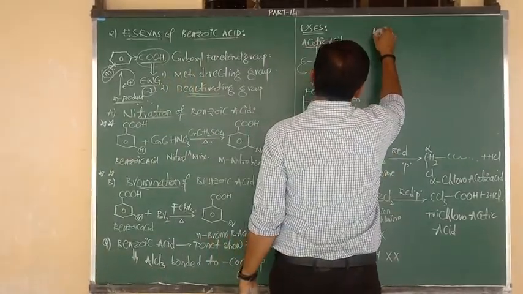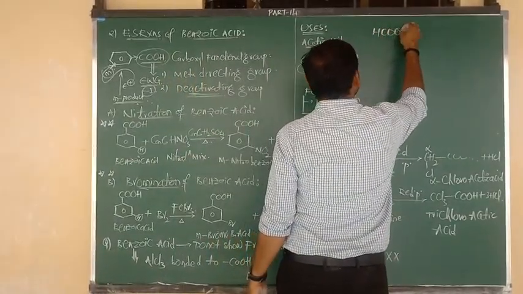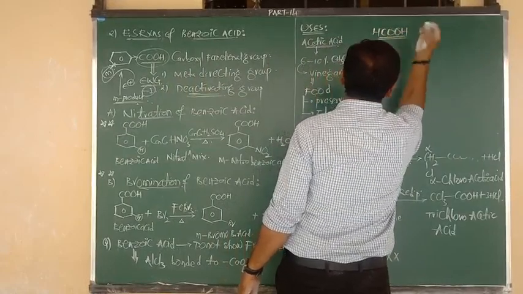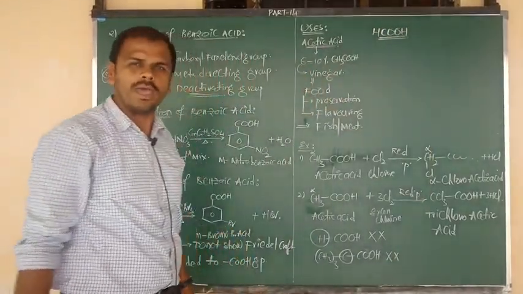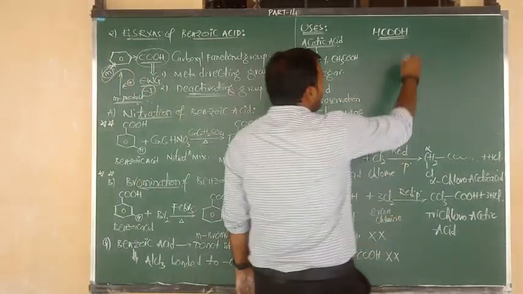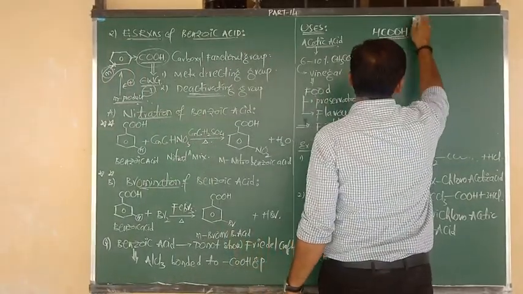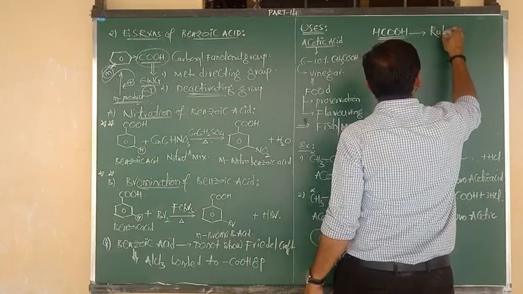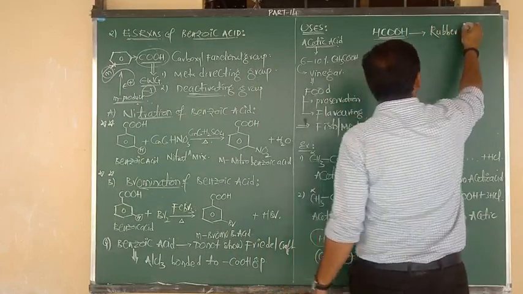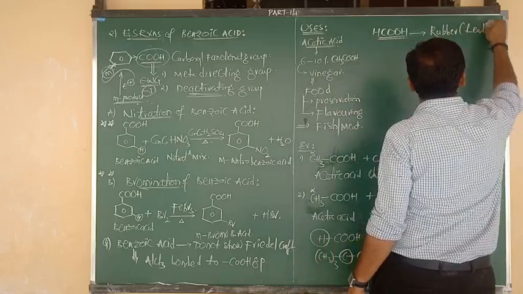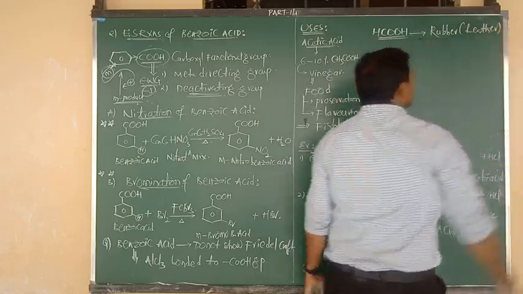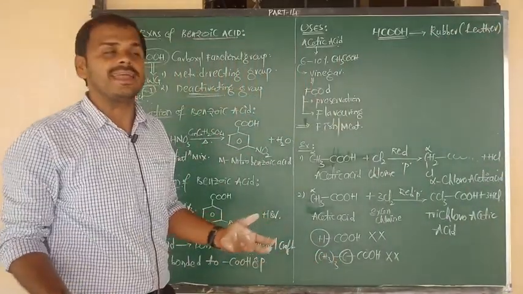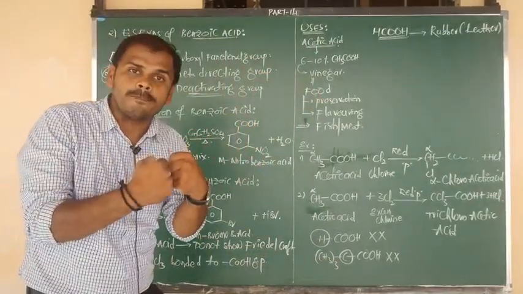Next one is formic acid. What was the formula of formic acid? H bonded to COOH. Formic acid can be used in the rubber industry, in the coagulation of rubber.